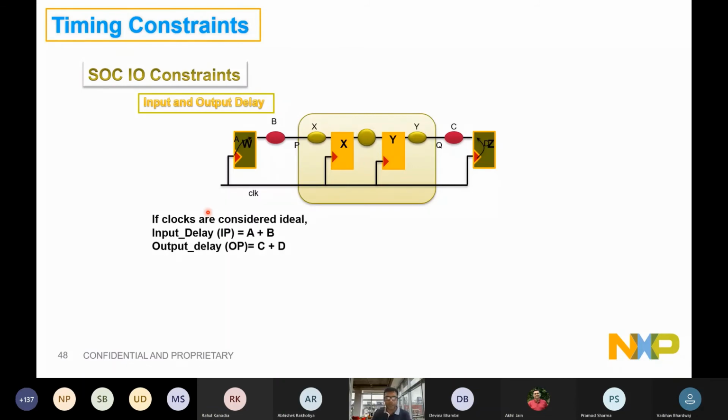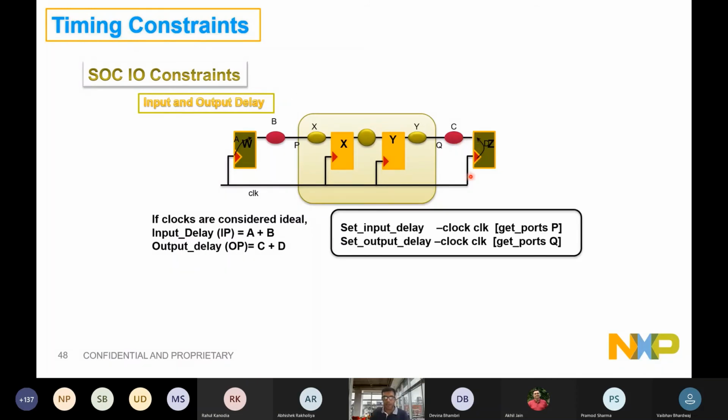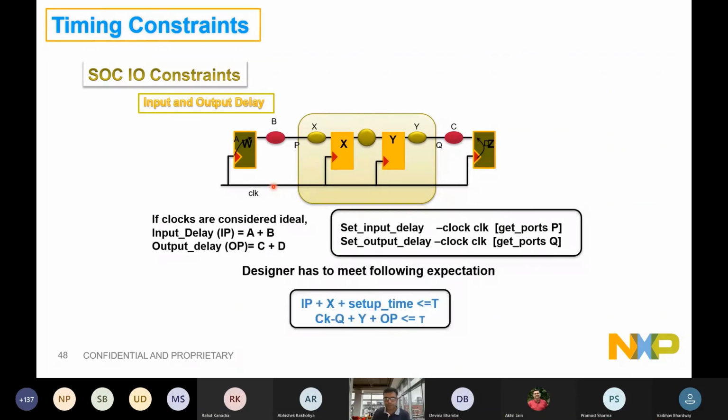So let's see, this portion B and this portion C. Portion B will be defined as input delay. This input delay will be like the A plus B arc, and the output delay will be this C, and the setup arc will also be a requirement. C plus D will be the output delay for this. While I'm simulating this design, I'll add a reference clock, and to the reference clock we will give these delays. And you will see that virtually you are able to time this whole path from here to here, through these input output delays. You have met the external conditions as well, right?